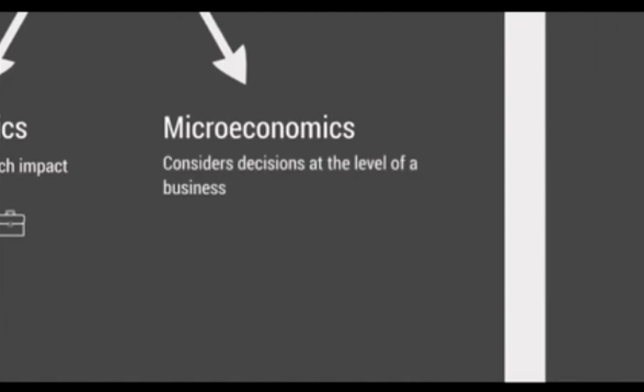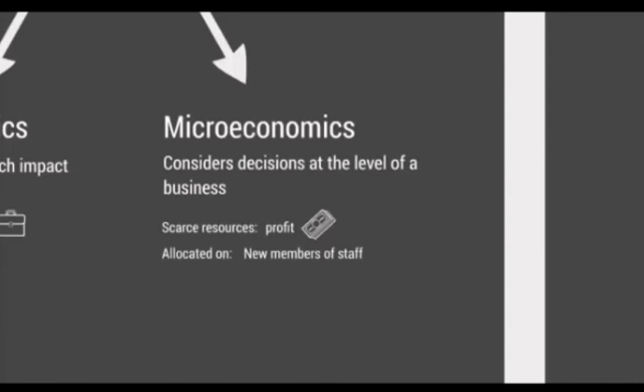Microeconomics considers decisions which are at the level of the business. In a business, the scarce resource might be something like the profit. Now, the business could decide to allocate these scarce resources on things such as employing new members of staff, increasing the amount they're spending on their advertising, or purchasing new machinery to increase the level of production.